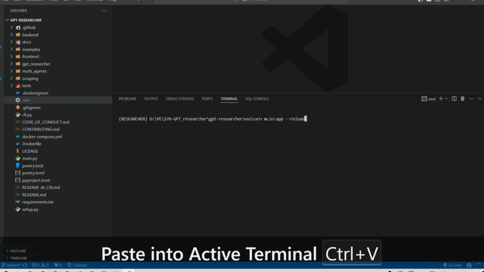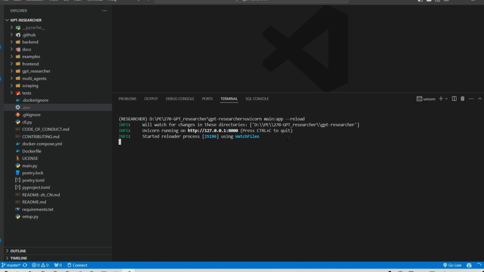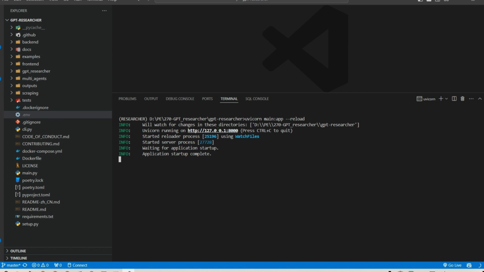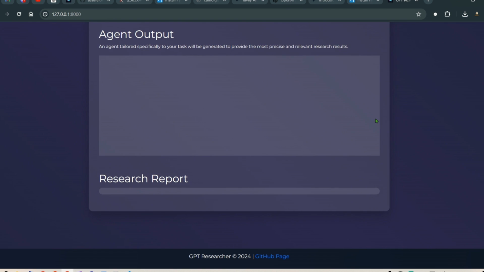So I paste this and press enter. This is going to run and start up the services here. So it's starting the services on the localhost. I press control and click here. This will open up this web UI and it's ready to go.